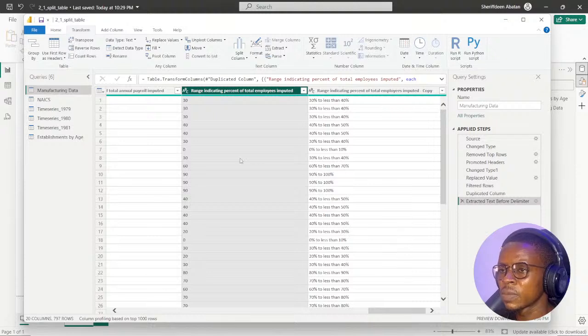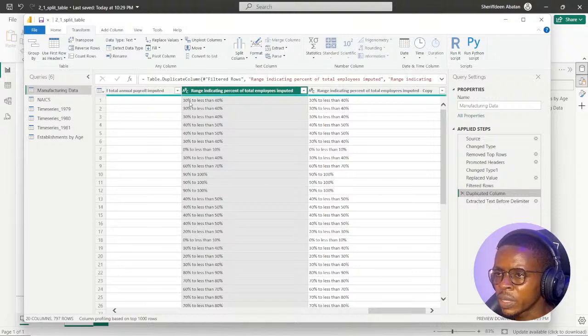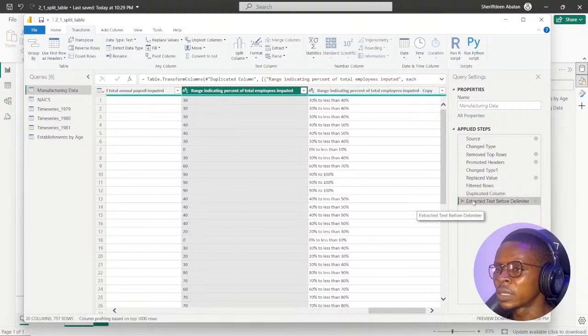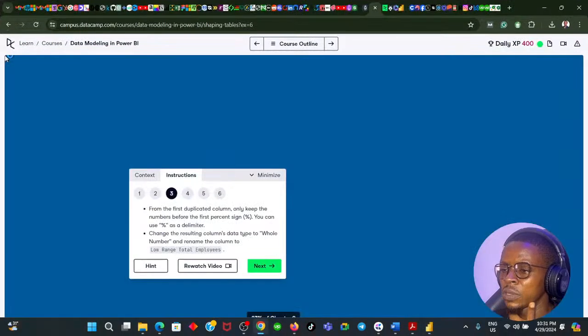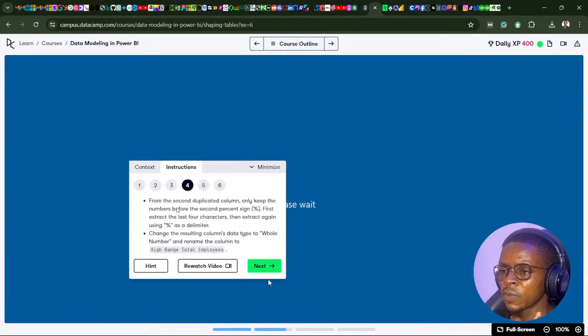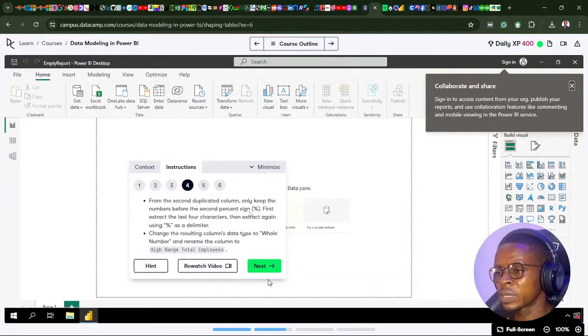Let's see. So we have the numbers. You can see, let me go back here. It's going to keep the numbers before this first percentage, which is this 30, 30, 30. You can see that. So if I move on to the next instruction, it says from the second duplicate column, only keep the numbers before the second percent sign.